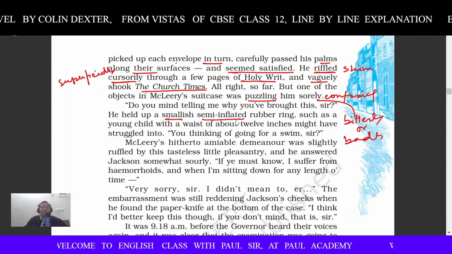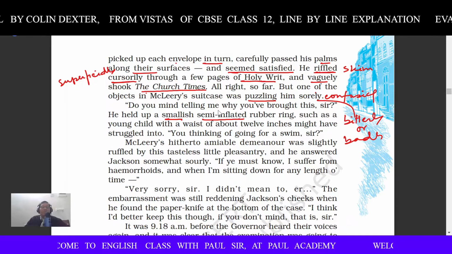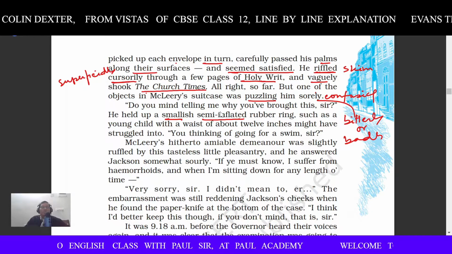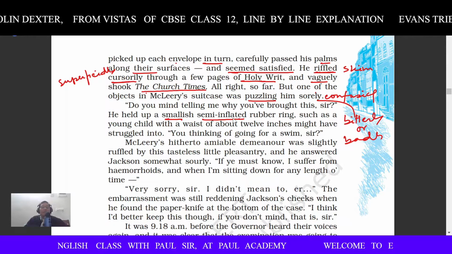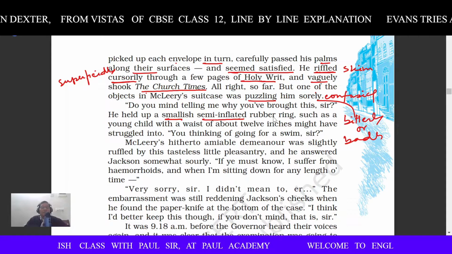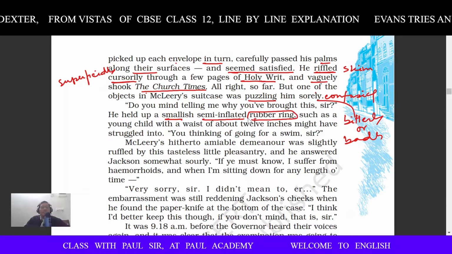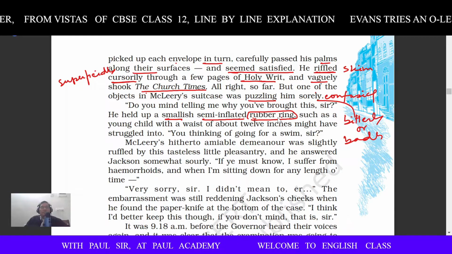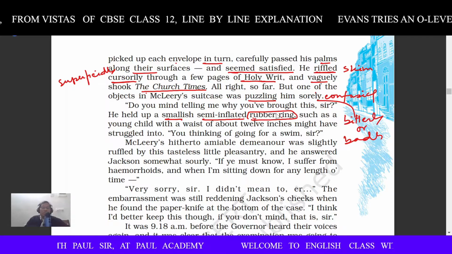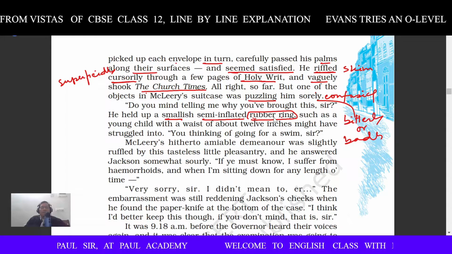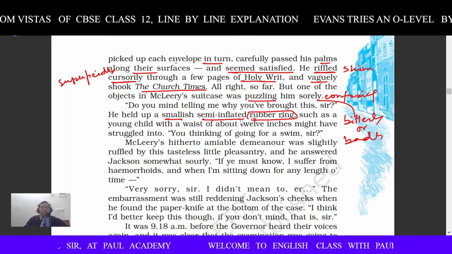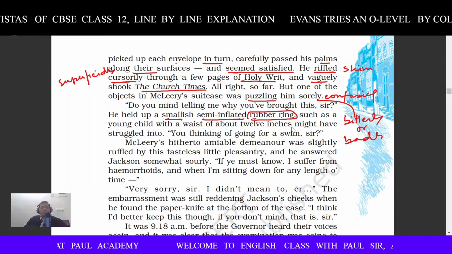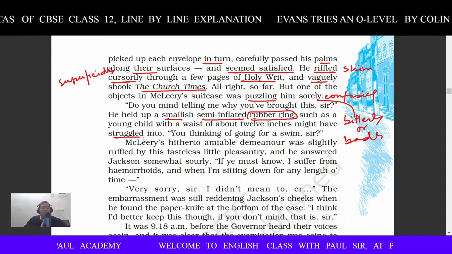Semi-inflated. What is inflated? Inflated means when something is filled with air, like the tube and tire of your car, of your bicycle. They are inflated, means filled with air. Semi-inflated. Semi means half. Rubber ring, it is again alliteration. Repetition of a consonant sound at the beginning of words, we usually call it alliteration. So semi-inflated rubber ring, such as a young child with a waist of about 12 inches might have struggled into.